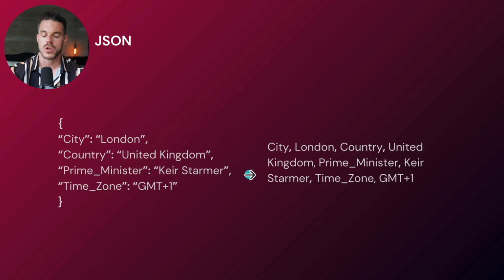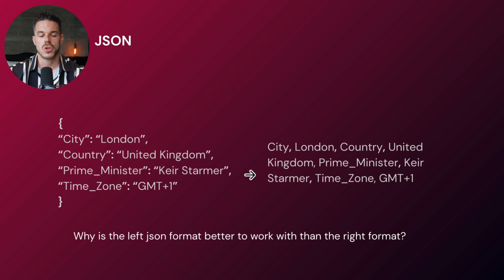And the big question is, why is the left JSON format better to work with than the right format? Because at first look, you could think this looks even more complicated. And yes, you're kind of right, but you have to think that also the computer and the machine has to find the right information. And I want to demonstrate that on the next slide.